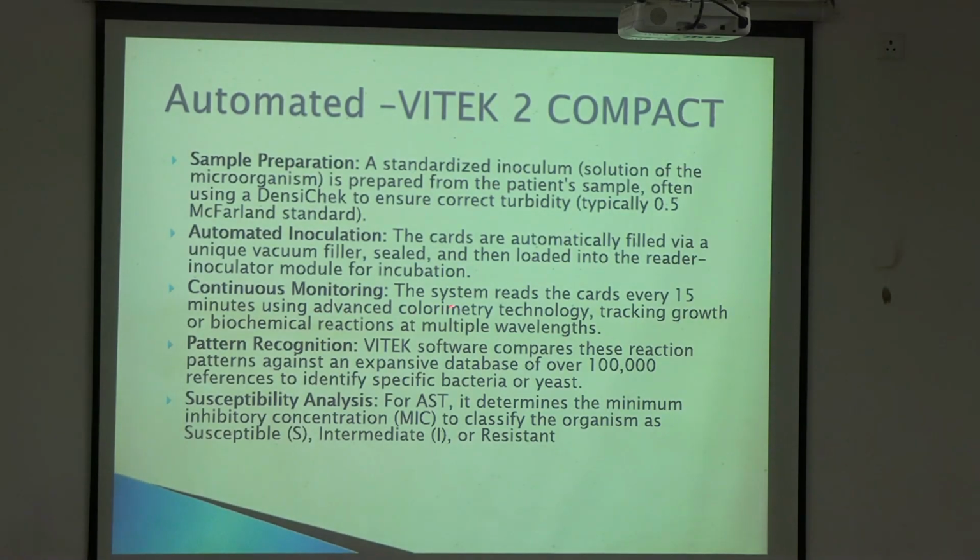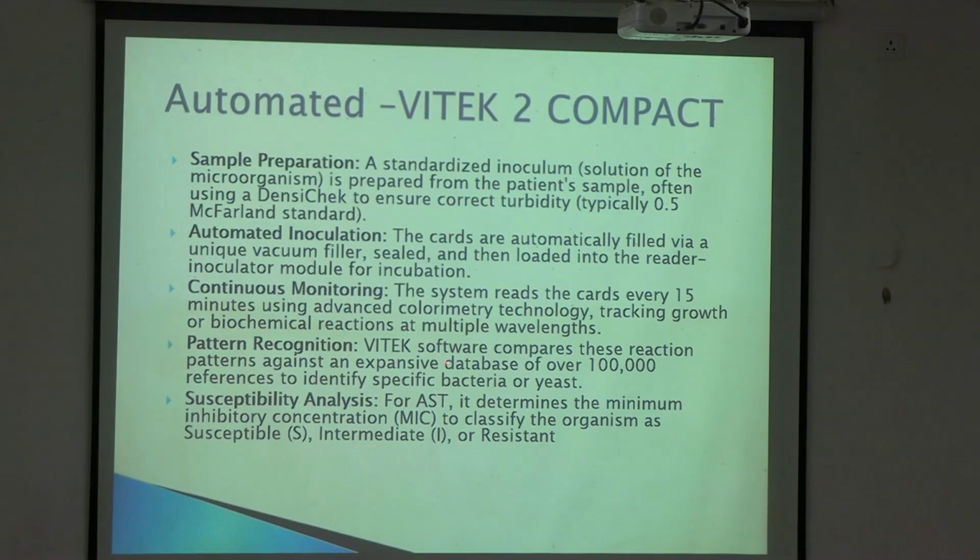So then what happens is the system reads the cards every 15 minutes using advanced colorimetric technology, tracking growth and biochemical reactions at multiple wavelengths. The biochemical reactions which we do in our conventional method outside, remember this, urease, citrate, so many biochemical tests, do you remember? Those all happen inside this card, inside the system.